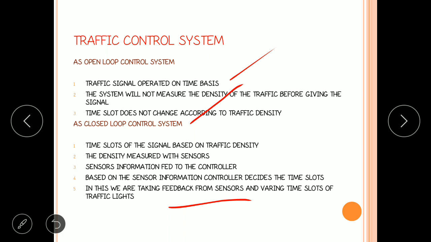Now, if you have more density, the green signal will glow more time. On the less density side, the green signal will glow less time. Like that, automatically we are controlling the traffic by analyzing density on each side by using sensors. So this is done automatically. That's why this is an example of a closed loop control system also.